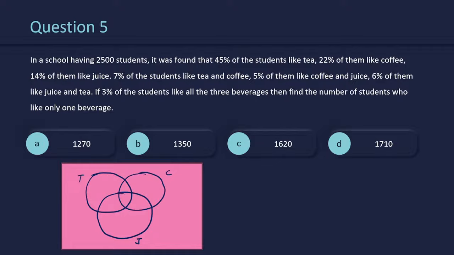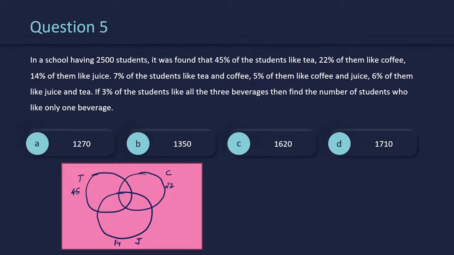Now, one of these numbers, the total number of students is given, and rest everything is given in terms of percentages. So I'll draw a Venn diagram. There will be three sets: tea, coffee, and juice. So three set Venn diagram: tea, coffee, and juice. Now it was found that 45% of the students like tea. So I'll be drawing the Venn diagram in terms of percentages only. Now 45 likes tea, 22 likes coffee, and 14 likes juice, right?